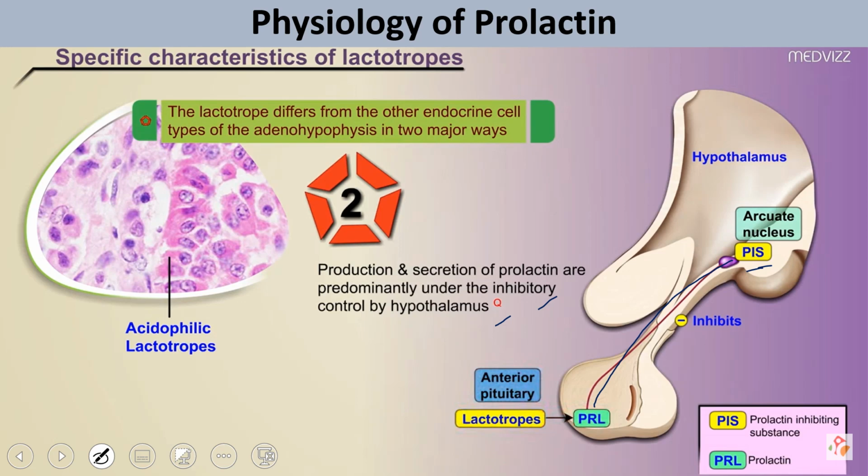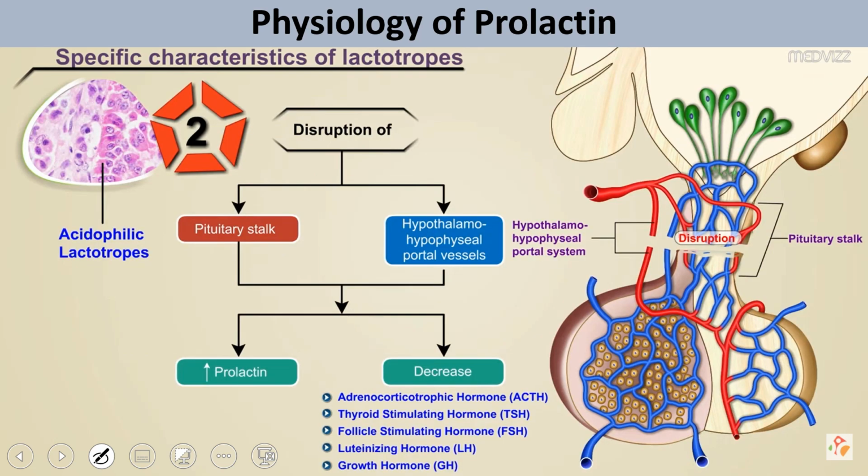So the hypothalamus negatively regulates prolactin secretion. Other than dopamine, there are other ways by which prolactin secretion can be disinhibited, like disruption of the infundibulum, or pituitary stalk. If this is disrupted, then the dopamine, the negatively regulating substance, will not reach there. In that case prolactin secretion will go up, because when you don't have the negative regulator, the secretion of prolactin goes up.